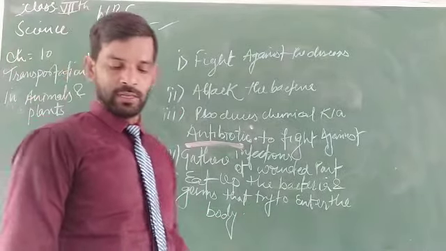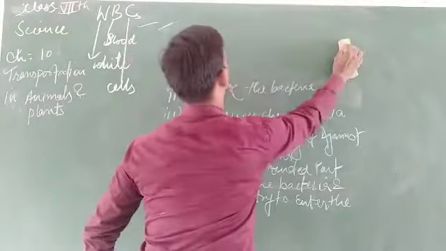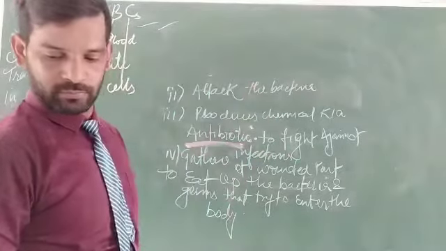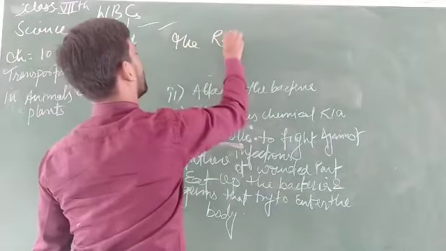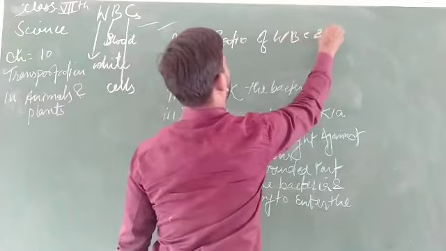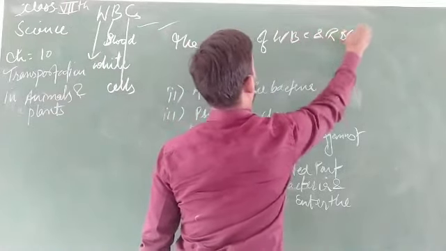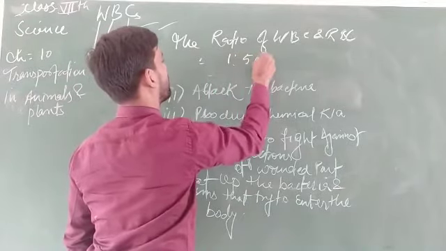And the last point we have to discuss is the ratio of WBC and RBC, which is 1:500.